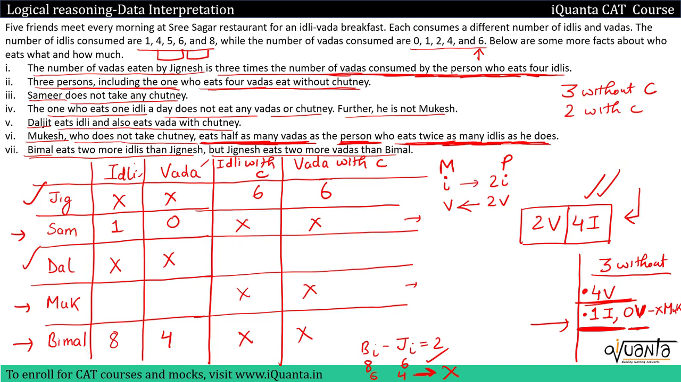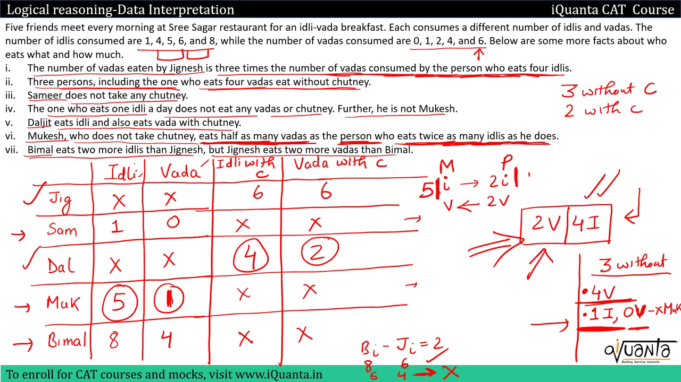We also need a person who is consuming 4 idlis and 2 vadas. So if I assume that Daljit is that person, 2 vadas and 4 idlis, this is an assumption. Hence in that case Mukesh can only eat 5 idlis, because 5 idlis are left and 1 vada is left, so 1 will be assigned to Mukesh. So if Mukesh is eating 5 idlis, that person should eat 10 idlis. Is that possible? No, because 10 idlis are not available for anyone. So this assumption is wrong.